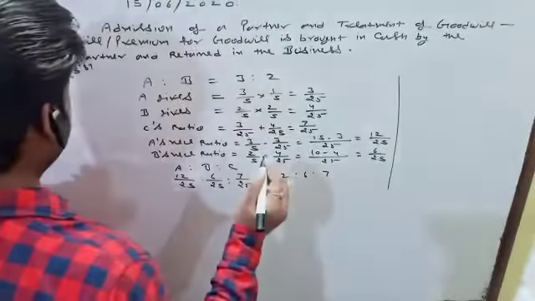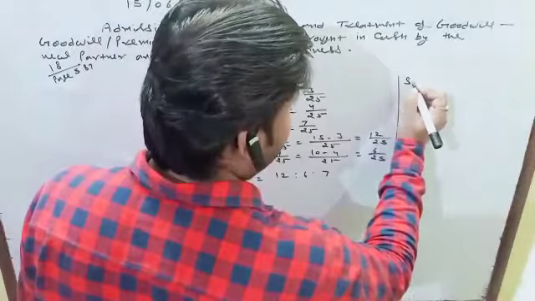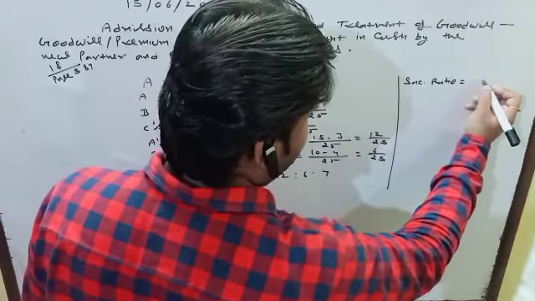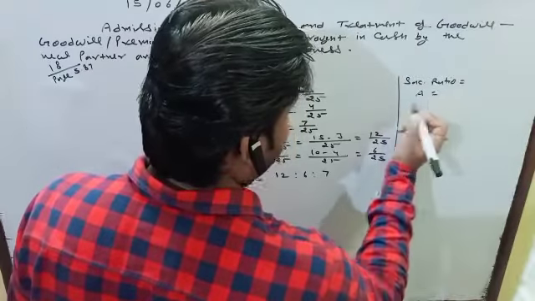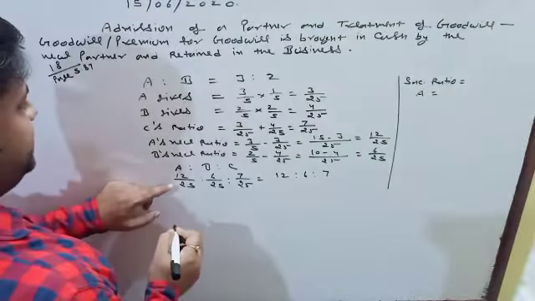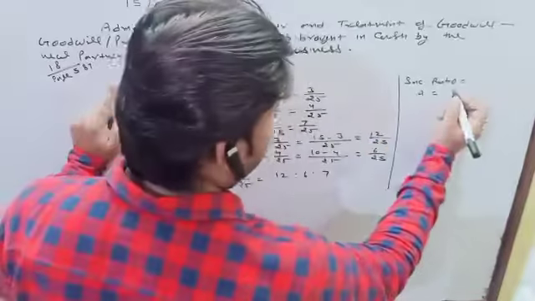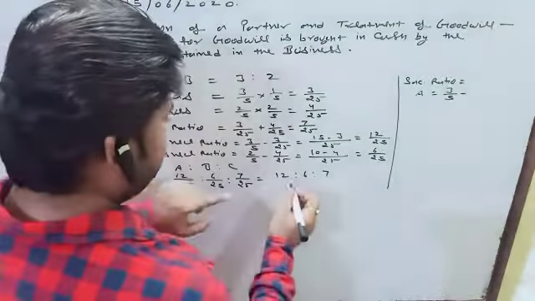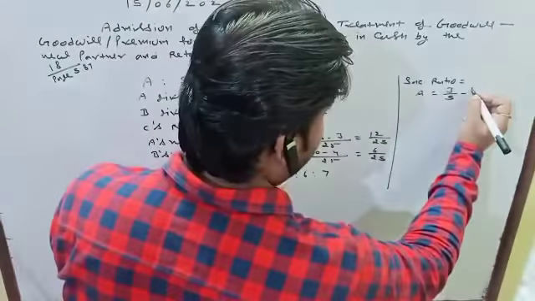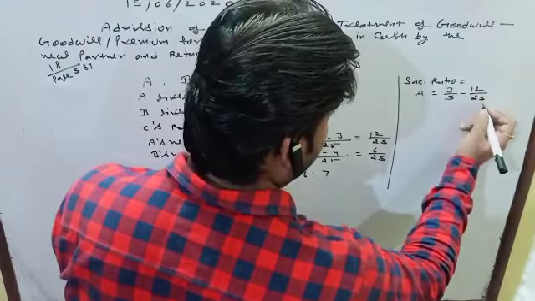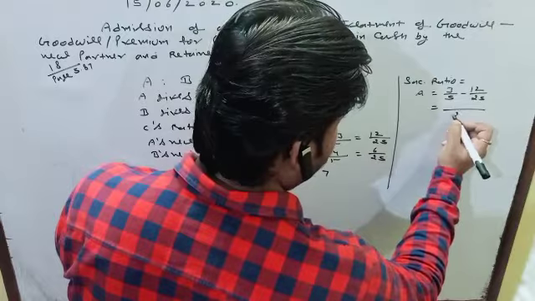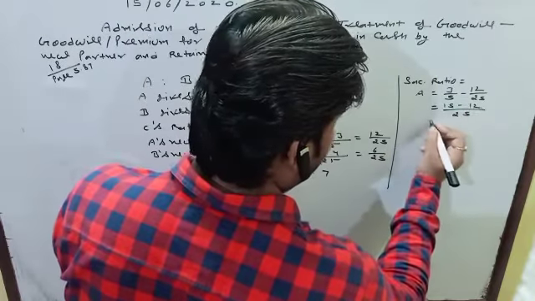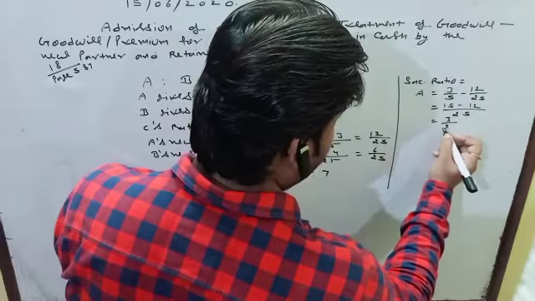As we all know, the sacrificing ratio is old ratio minus new ratio. For A, old ratio is 3/5 and the new ratio is 12/25. The LCM is 25. This is 3/25.